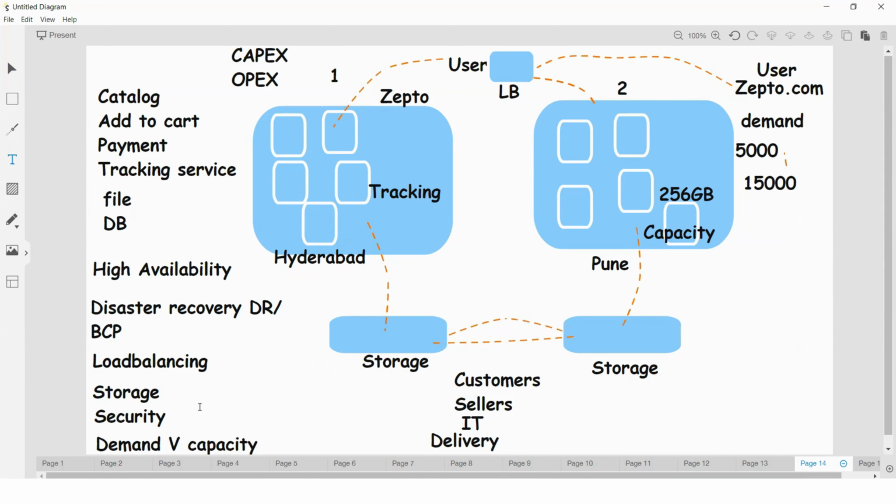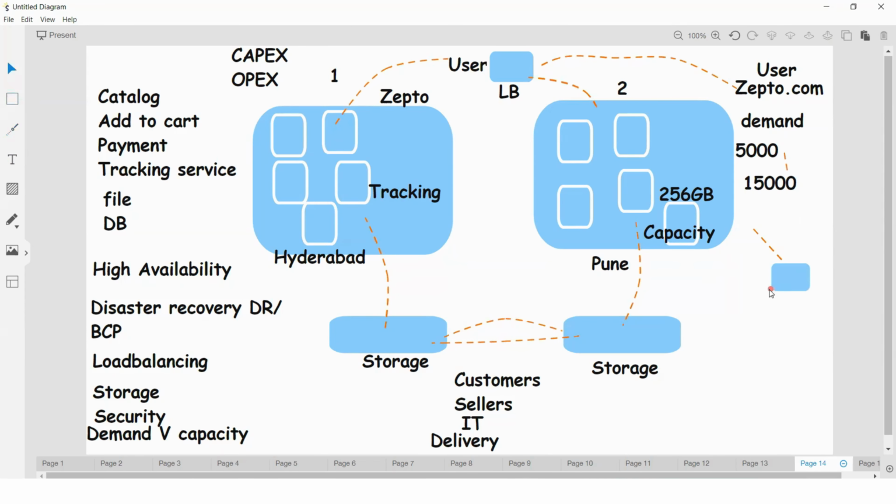Okay, these are all the issues that are there. Now, we also need feedback, whatever is happening in this environment. So we need to capture all these issues and redirect them to the correct teams. We need monitoring.